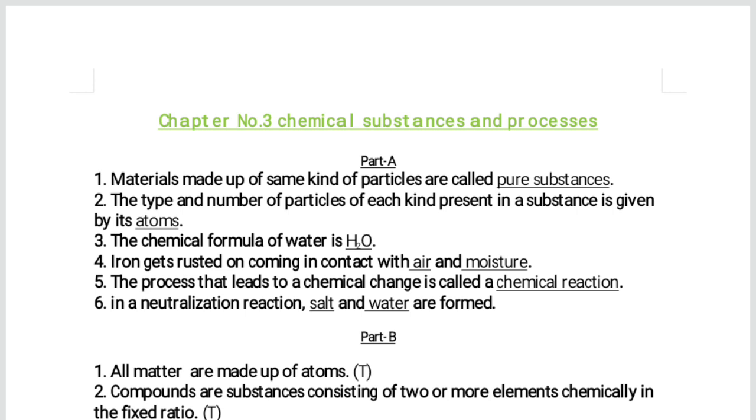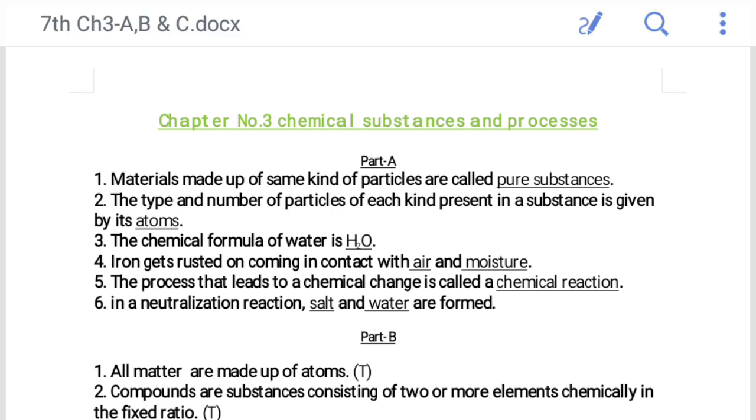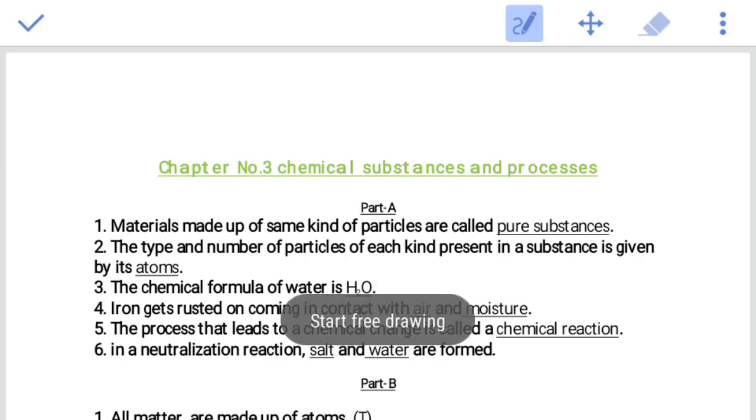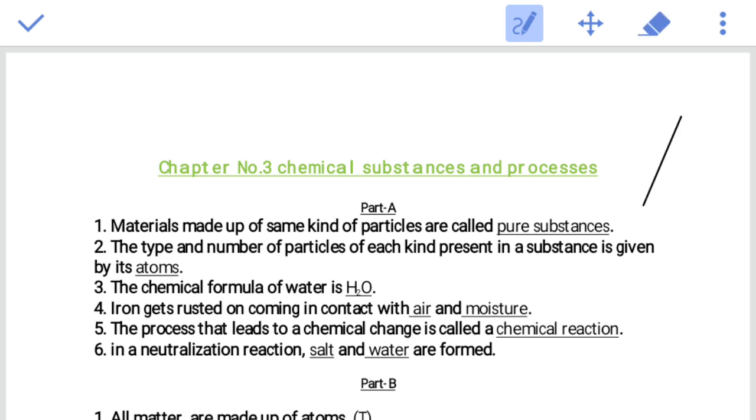Materials made up of the same kind of particles are called pure substances. Pure substances are further classified into two categories: one is compound and the other is element. Compound and element come under the category of pure substances. The other type is mixtures. They are not called pure substances.